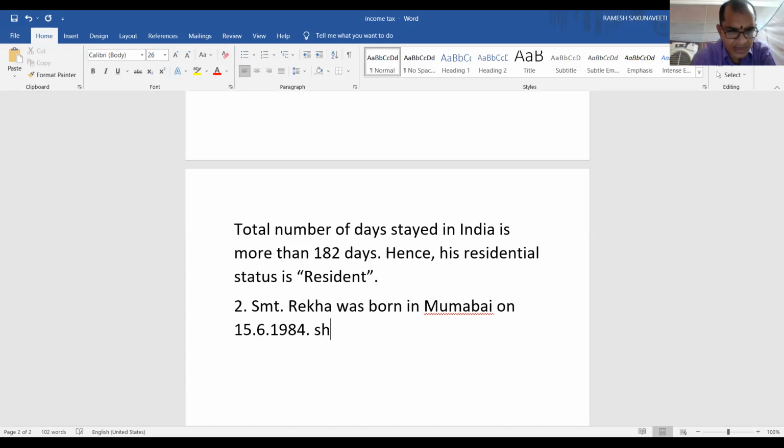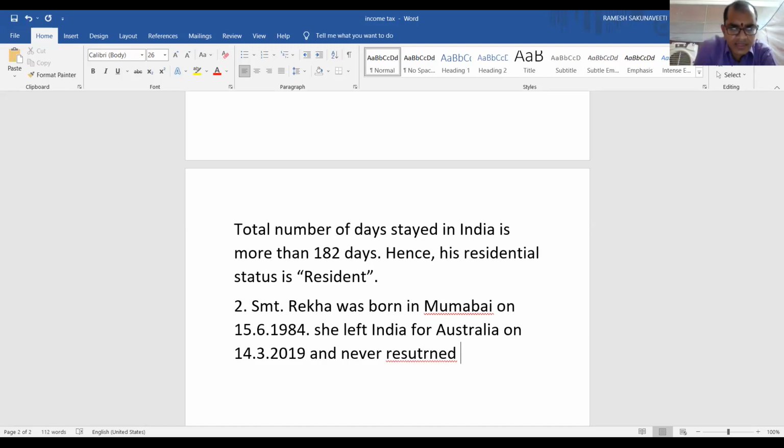She left India for Australia on 14/3/2019 and never returned so far.